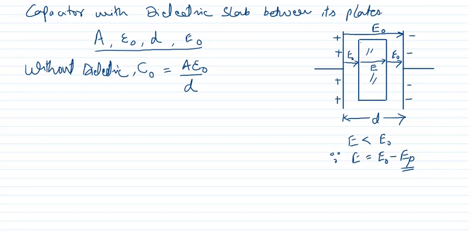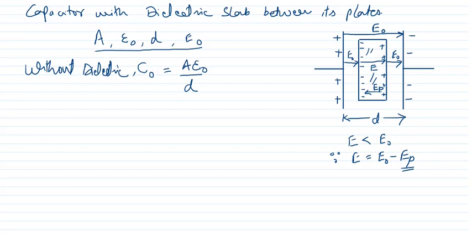Whenever the dielectric is placed, one side will acquire negative charge and another side will acquire positive charge, and because of this polarization an electric field EP is developed, which is in a direction opposite to that of the externally applied electric field.